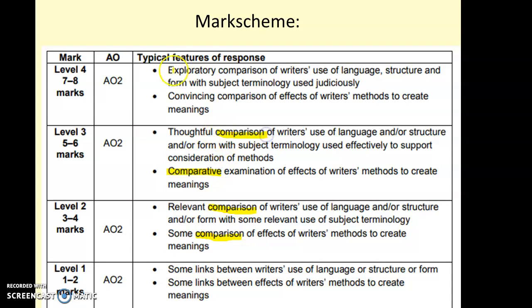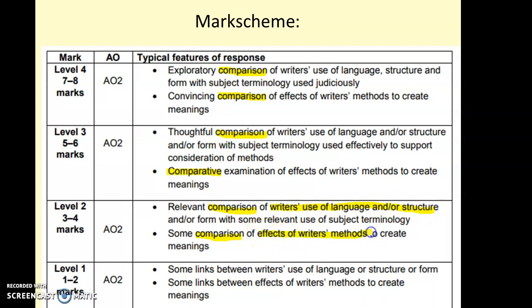So all the way through we've got this idea of comparison. That's why each paragraph is going to be about a similarity or a difference, because there's a big focus on comparing the 2 poems. The other focus is on the writer's methods. So if you look at both bullet points, we've got the writer's use of language and or structure, and we've got the effects of the writer's method.